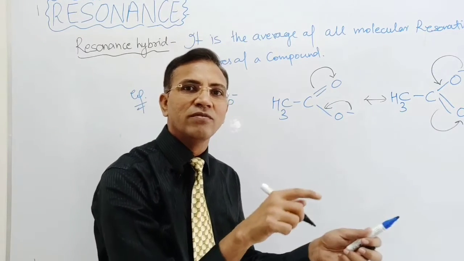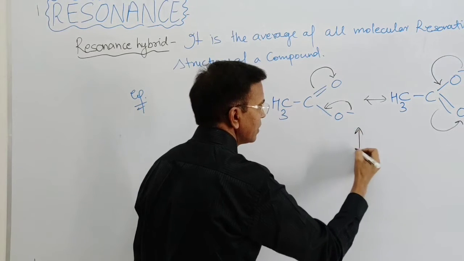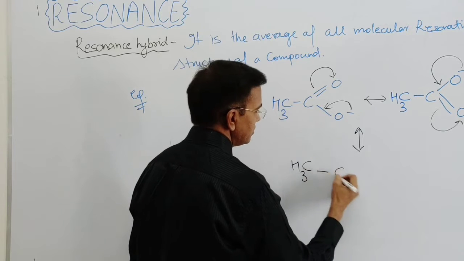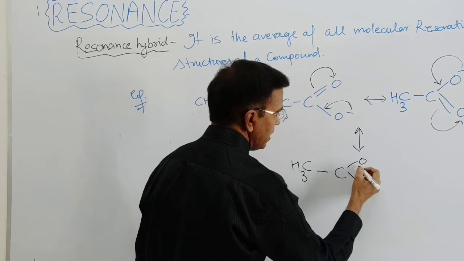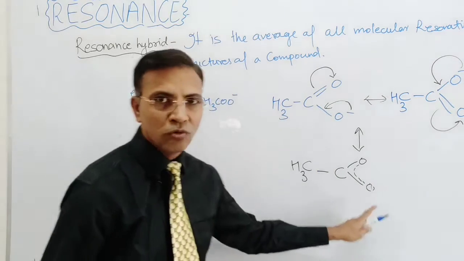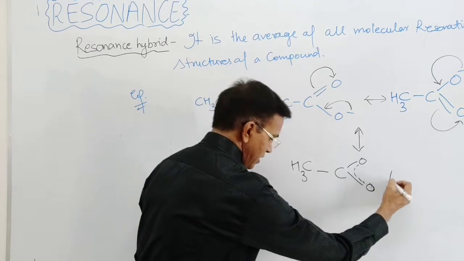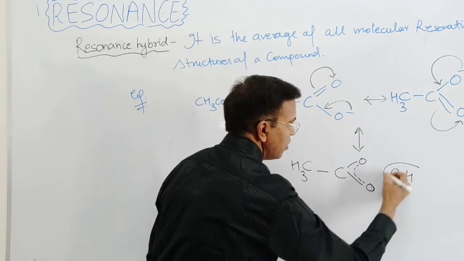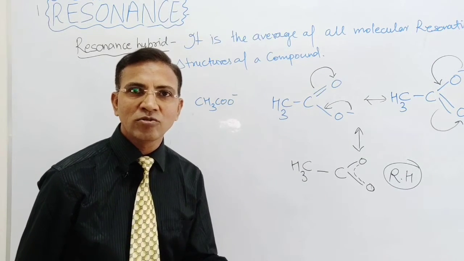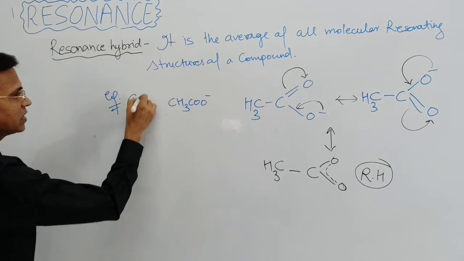Now, what is the resonance hybrid? The resonance hybrid structure is CH3 COO with the pi electrons moving between the two oxygen atoms. So this molecular structure is the resonance hybrid of acetic acid, right? Clear? Now next to the second example. This is the first example.